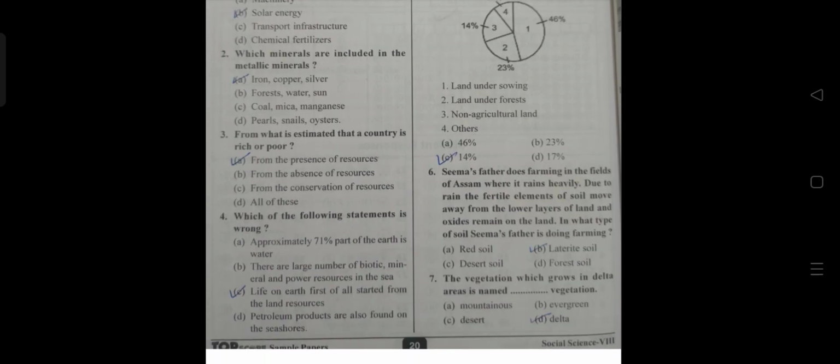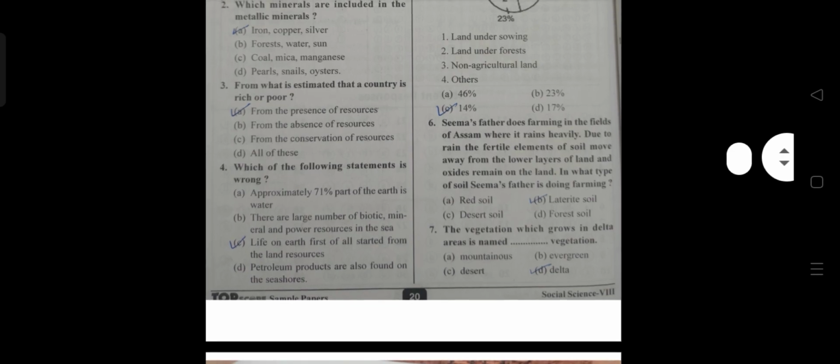Next, sixth, Seema's father does farming in the fields of Assam where it rains heavily. Due to rain, the fertile elements of soil move away from the lower layers of land and oxides remain on the land. In what kind of soil is Seema's father doing farming? The answer is B, laterite soil.